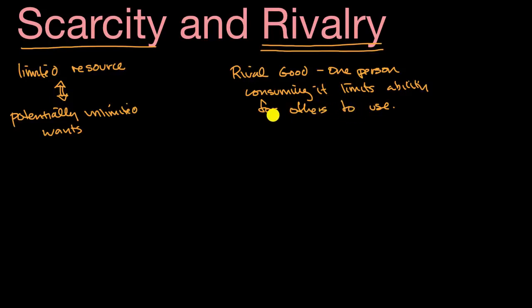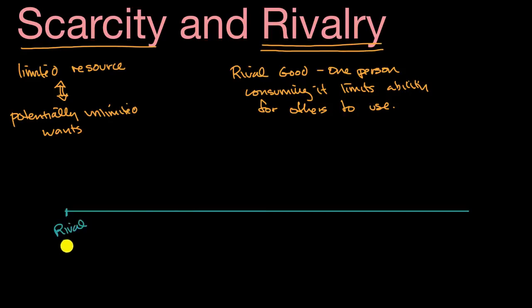And economists will sometimes create a spectrum of how rivalrous a good is. So for example, let me draw a spectrum right over here. On this line, on the left-hand side, I will call this highly rivalrous, which is, they'll actually use that word, but I'll just call this rival goods. And then at the other extreme here, I'll say non-rival good.